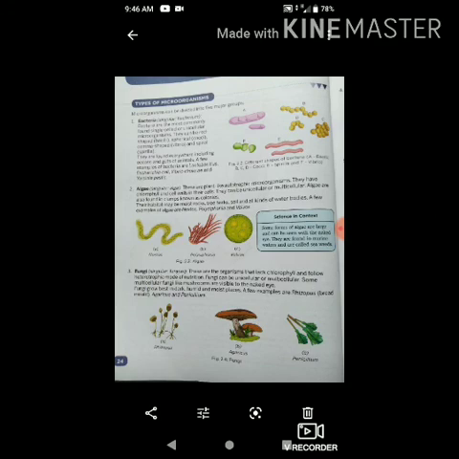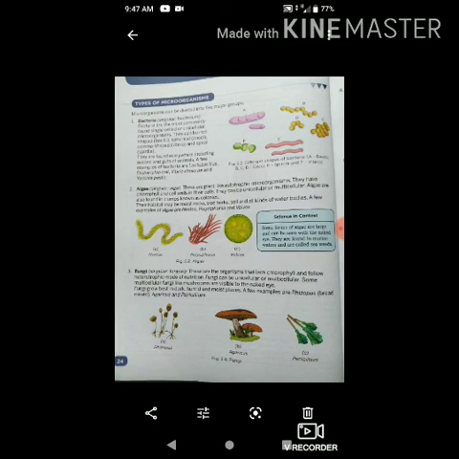Their habitat may be moist rocks, tree barks, soil and all kinds of water bodies. So mostly at places where water is present, algae is found.